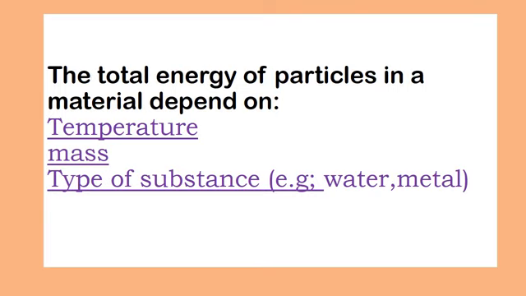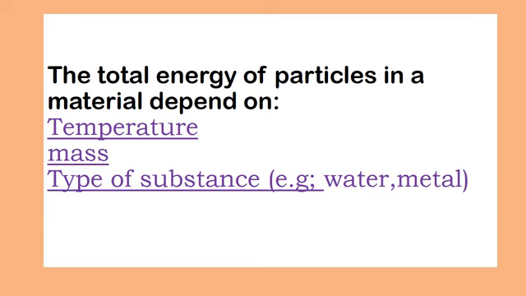The total energy of particles in a material depends on temperature, mass and type of substance. What is the type of substance? I will tell you, children, for example water and metal. See, the water will take more time to boil, that you know. But a metal thing, if you give a little heat, what will happen?